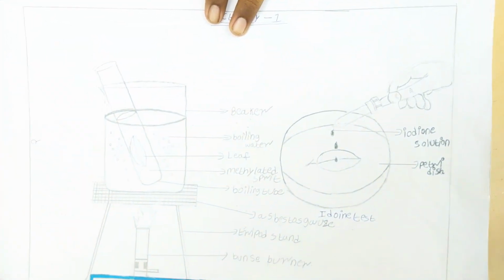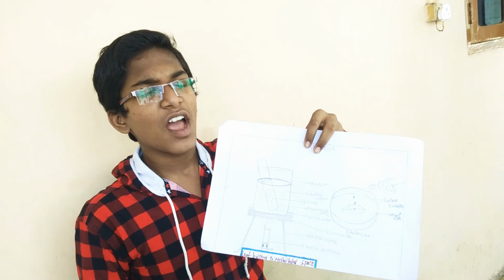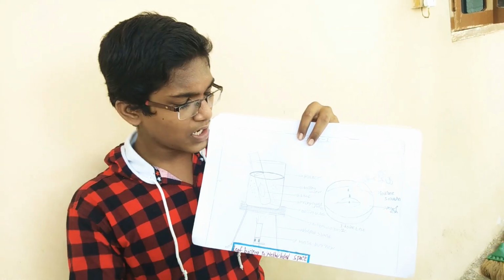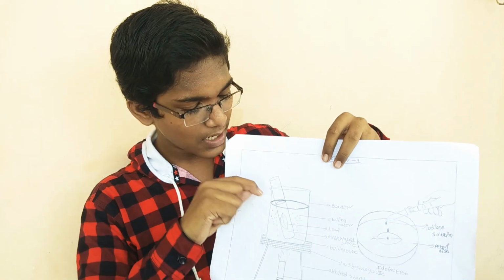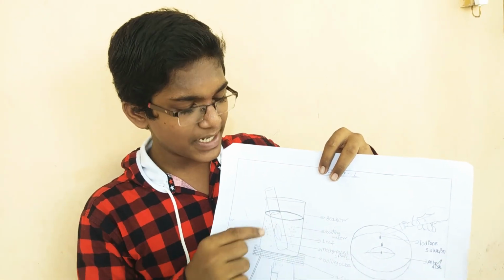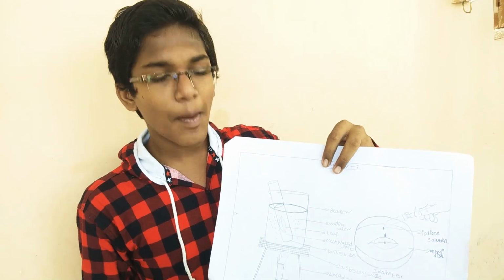Do you all understand this topic, friends? Yes, I hope you all understand this topic. Let's move to another topic. I want to show one important activity, that is leaf boiling in methylated spirit. In this activity, we need a beaker, water, methylated spirit, a test tube and a leaf. Take the beaker, pour some water, and take one test tube and pour some methylated spirit, keep the leaf inside it and place it on the Bunsen burner.